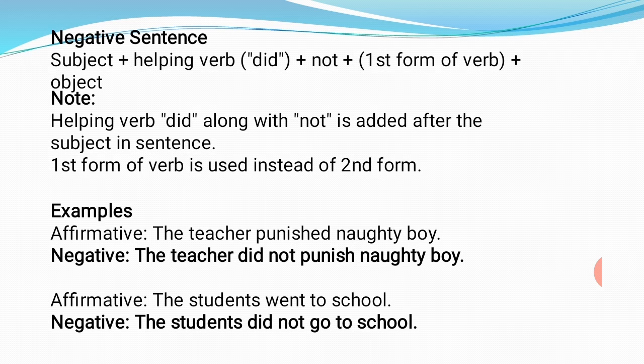Affirmative sentence is the teacher punished naughty boy. It will be changed into the negative sentence: the teacher did not punish naughty boy. Punished is changed into punish. Affirmative is the students went to school. The students did not go to school.